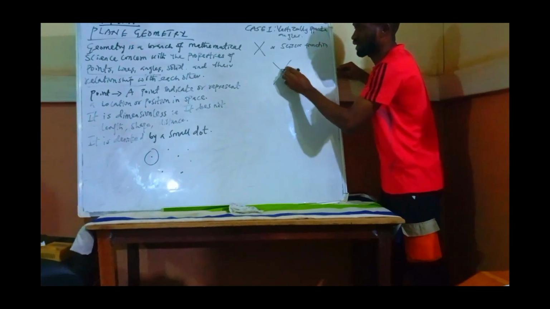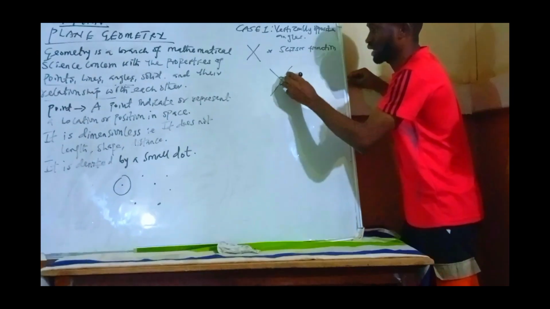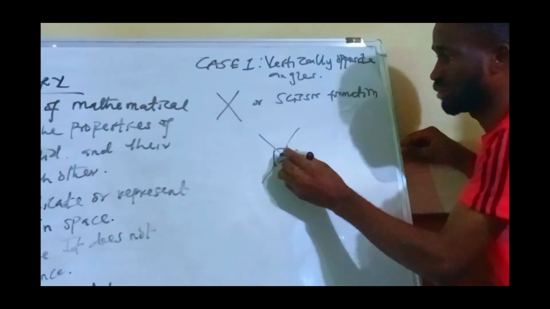And under the second case, we have what we call vertically opposite angles. Okay, now what is this case saying? Of course, it is formed when we have X formation, or scissors formation. Okay, because you know how scissors used to be like this. So when you have something like X formation like this, then we have an angle here, we have angle here. Okay, now they are meeting at this point.